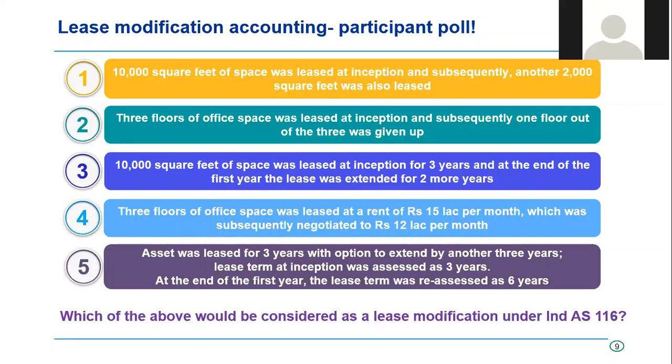Modification accounting is not a practically easy accounting answer, although there is guidance on how to account for it, because it involves a lot of judgment to be exercised, and it involves a fresh set of computations that lessors and lessees would need to make. And that is exactly the reason why in the current situation, if the lessee goes up to the landlord and says, look, my sales are impacted, please reduce my rental, that reduction in rental would trigger a modification accounting for the lessee and the lessor.